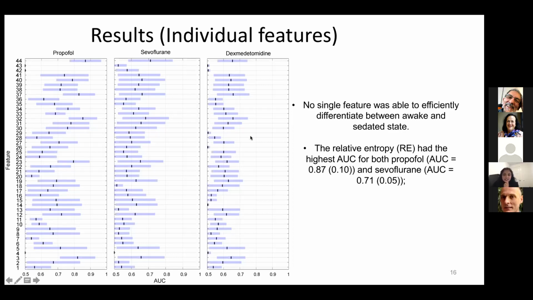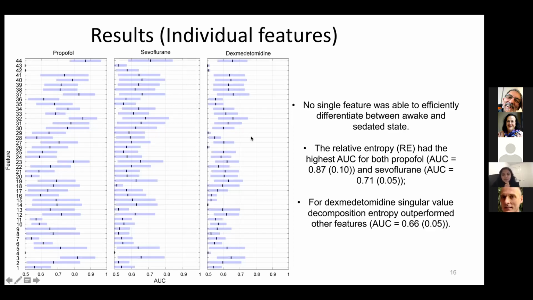And the relative entropy feature had the highest AUC for both propofol and sevoflurane here, with an AUC of 0.87 and 0.71 respectively. And for dexmedetomidine, singular value decomposition entropy outperformed other features with an AUC of 0.66.